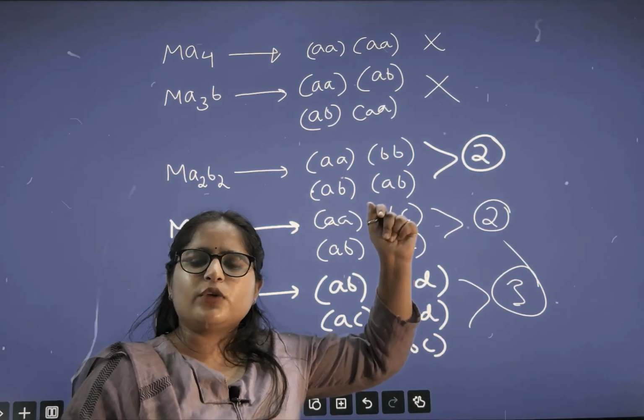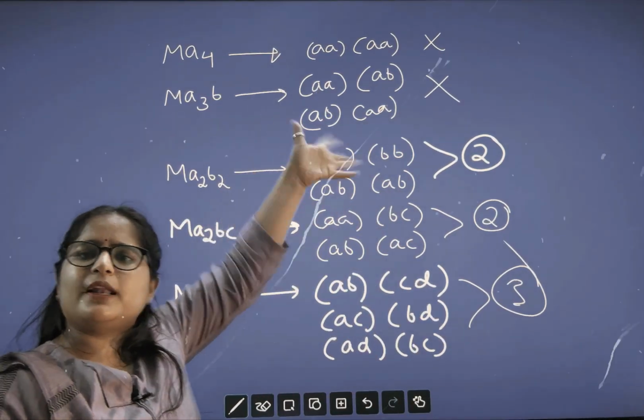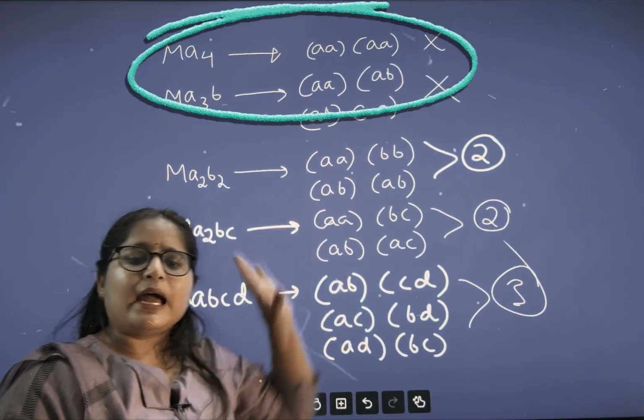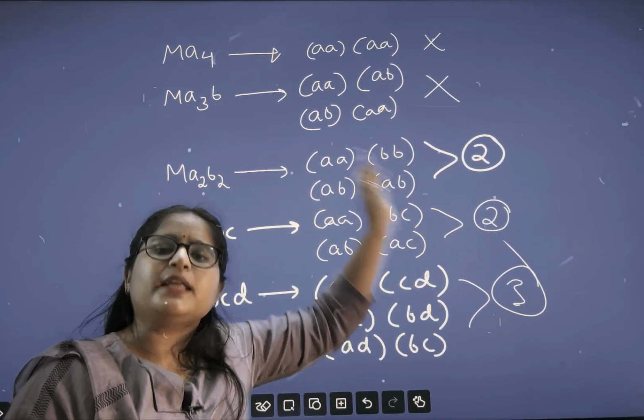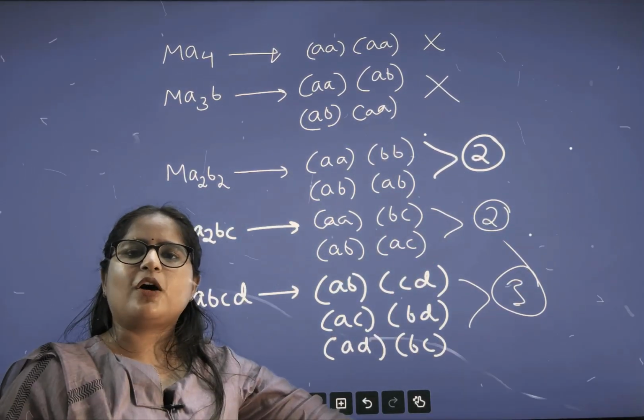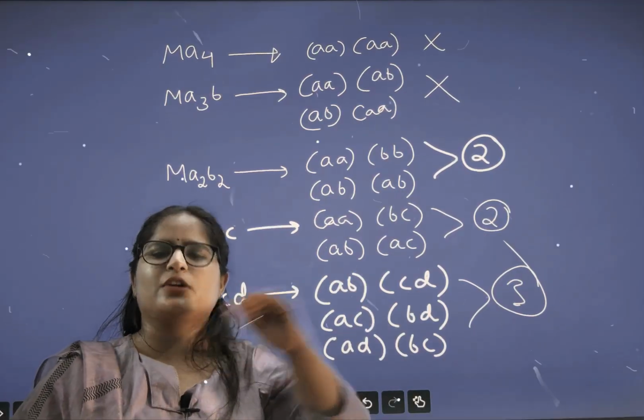3. So what will you remember? How will you remember? Ma4 illa, Ma3b illa, Ma2b2 2, Ma2bc2, Madcd 3. So here we can solve the GI question within fraction of seconds.